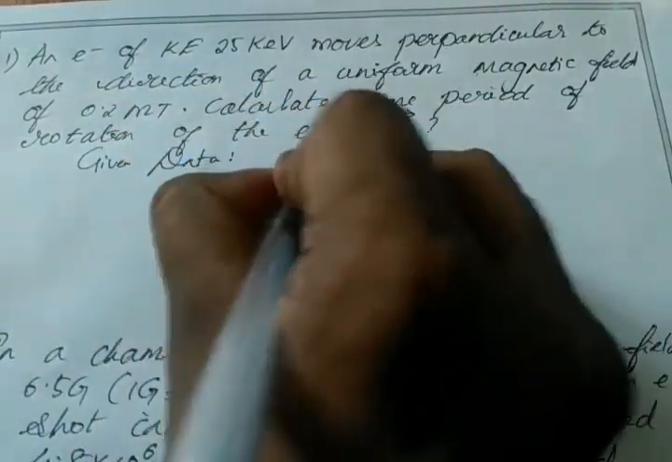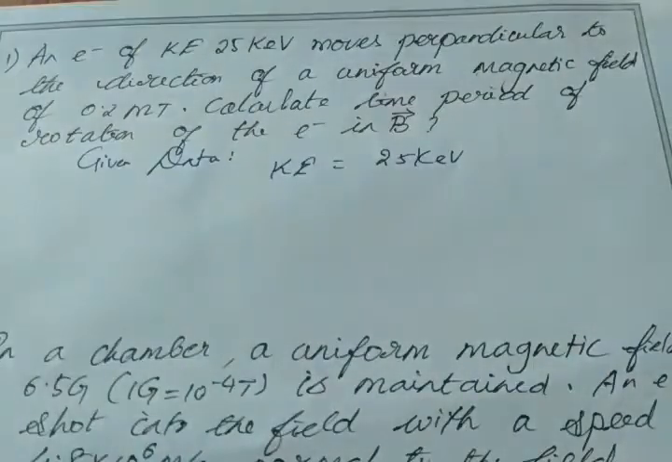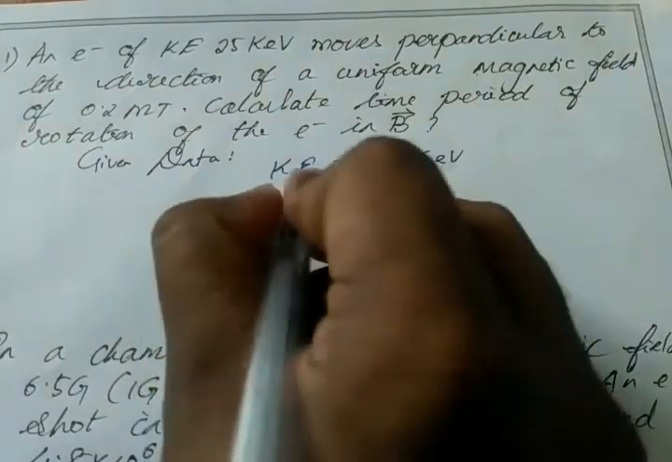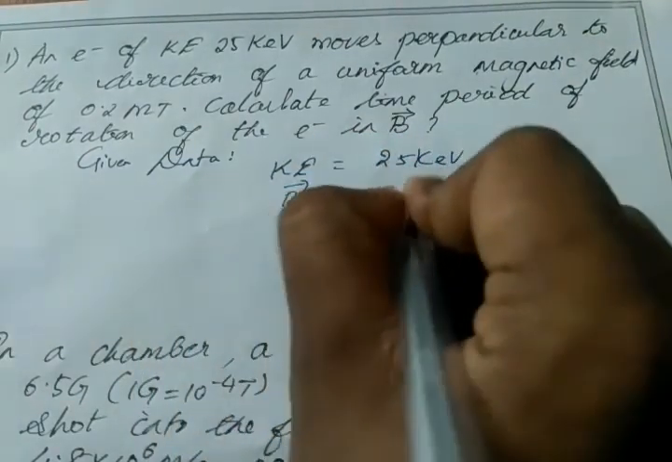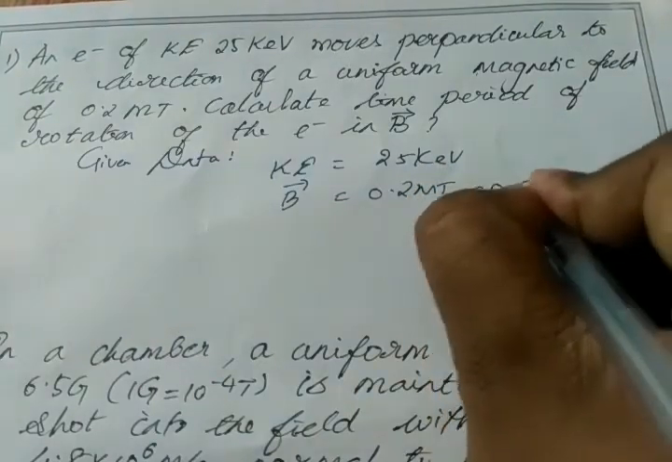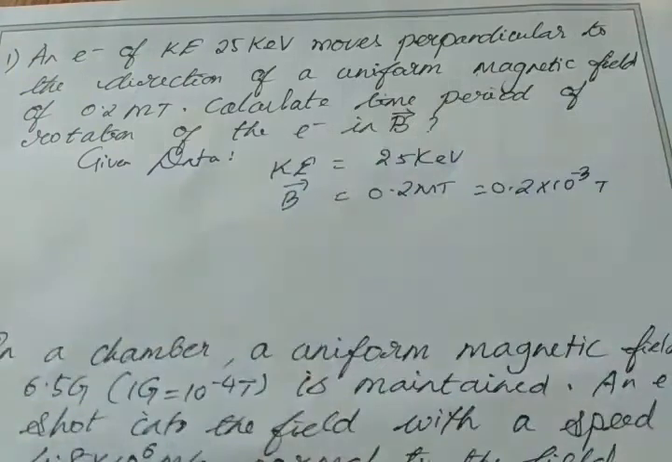Kinetic energy value given: 25 kilo electron volt. Then the magnetic field is given. The value of magnetic field is 0.2 milli Tesla, which is equal to 0.2 into 10 power minus 3 Tesla. 1 milligram equals 10 power minus 3 gram.